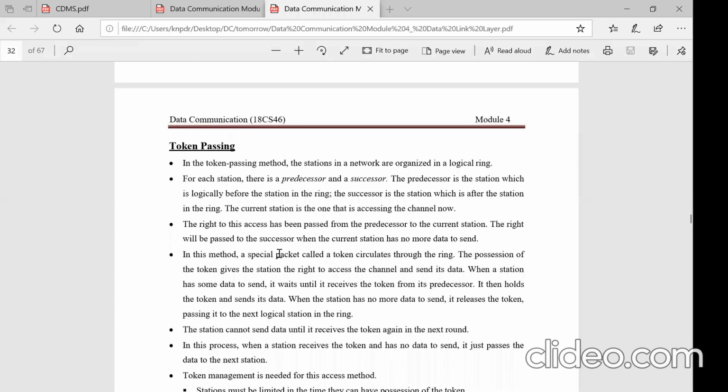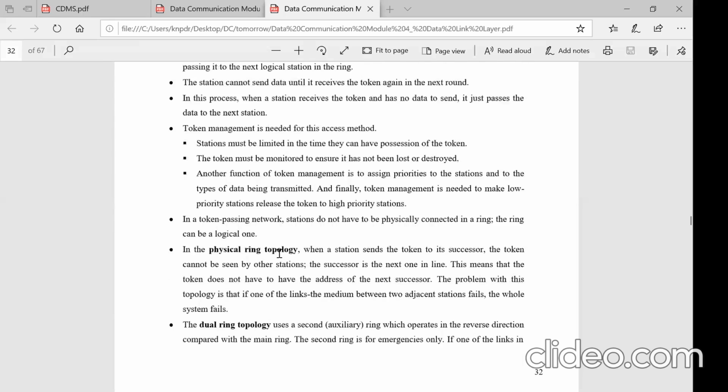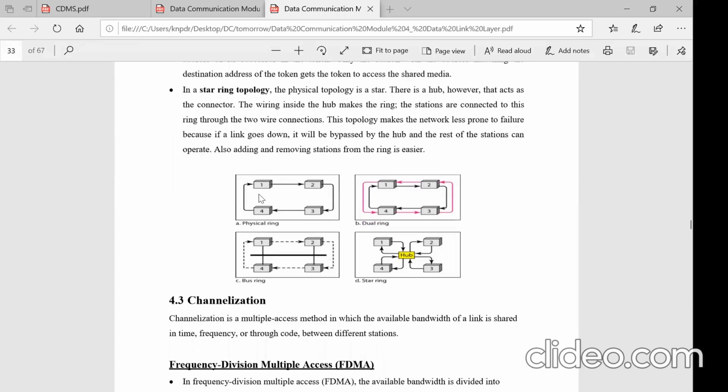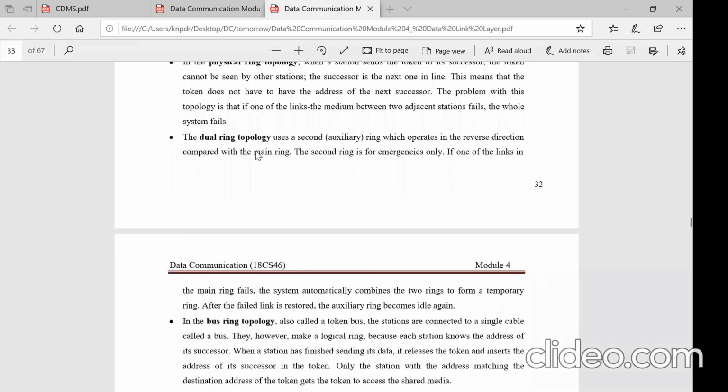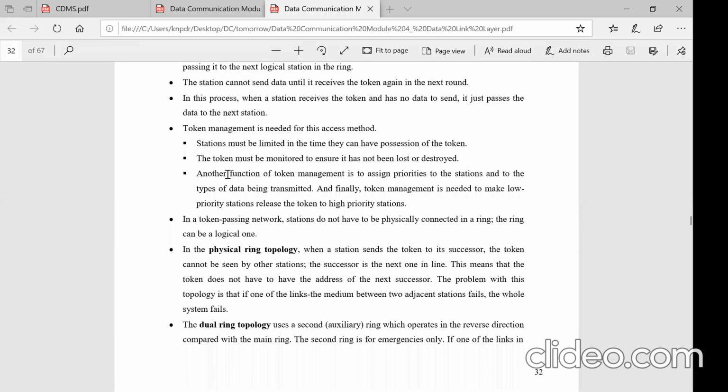So a logical ring, in the sense that they are not physically connected in an order, right? They can be placed anywhere in the channel, but the order is defined, right? So that is what we call logical connectivity between them.